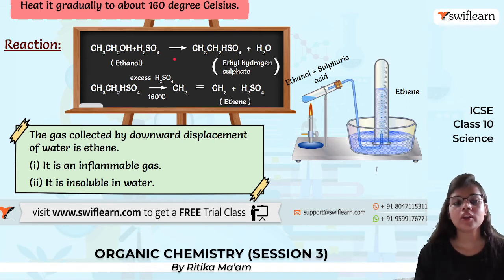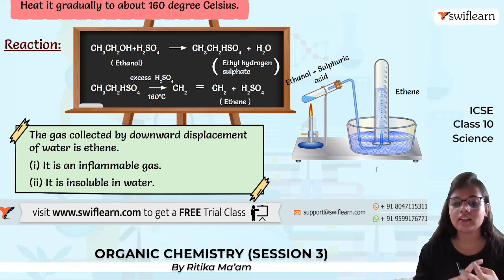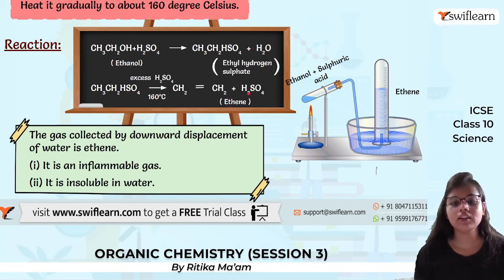Now what are we doing? We are heating it up to 160 degrees Celsius. So what will we be getting? We will be getting ethene gas, and the gas we collect by downward displacement of water. Talking about the properties of ethene, it is first of all insoluble in water, and second it is an inflammable gas. This is the reaction by which we get the ethene gas. First we will be getting ethyl hydrogen sulfate from ethanol, and then if we keep on heating it, we will be getting ethene.